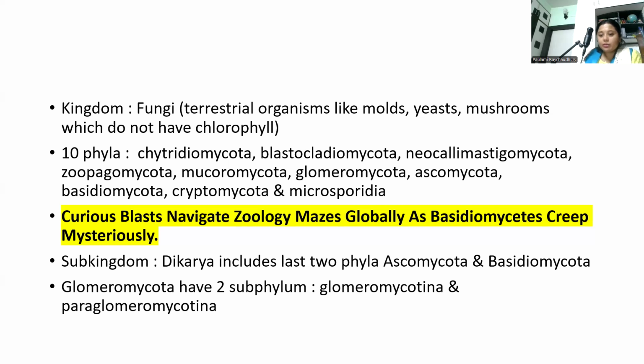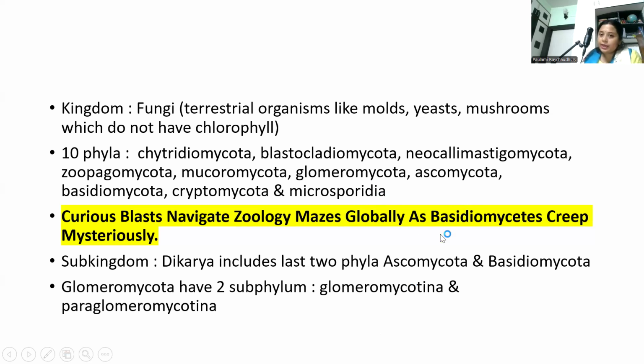Ascomycota are the sac fungi, which produce sexual spores in sac-like asci. Examples: Aspergillus, Penicillium, Saccharomyces. And Basidiomycota are club fungi, which produce spores on club-shaped basidia. Examples: Agaricus, Ustilago, etc.